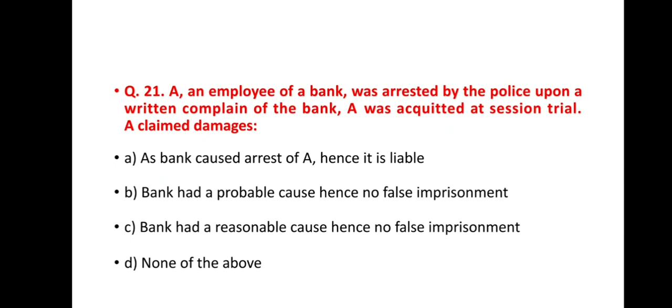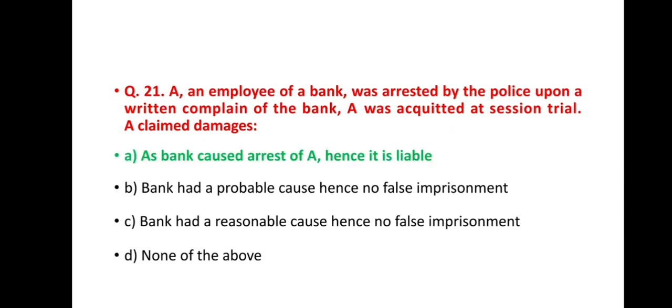Next question, question number 21. A, an employee of a bank, was arrested by police upon a written complaint of the bank. A was acquitted at sessions trial. A claimed damages. Option A, as bank caused arrest of A, hence it is liable. Option B, bank had a probable cause, hence no false imprisonment. Option C, bank had a reasonable cause, hence no false imprisonment. And option D, none of the above. And the correct answer is A, as bank caused arrest of A, hence it is liable.